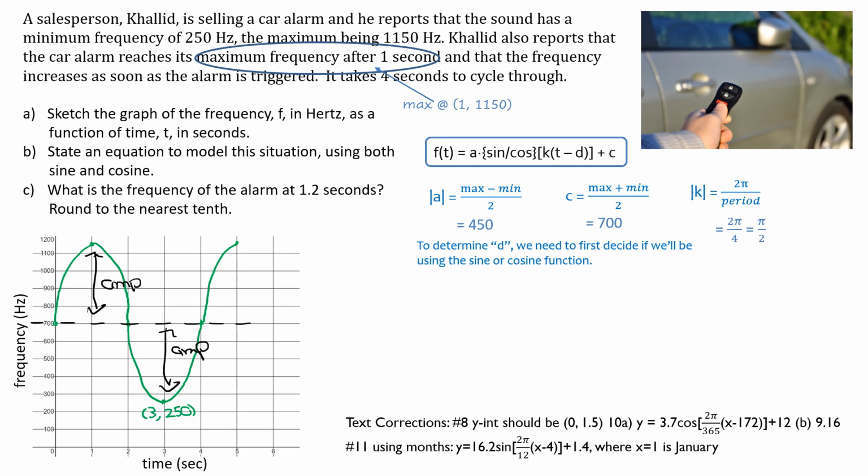And the reason the easiest one is sine, let me draw a little sine wave for you here. The sine wave is like this. So on the y-axis, the sine wave begins right at the equation of the axis. It begins at the intersection of the equation of the axis and the y-axis, which is exactly what we have happening here. So the sine wave, the parent function, we see no shift from the parent function to this function over here. It hasn't shifted. So we're going to do a sine equation first.